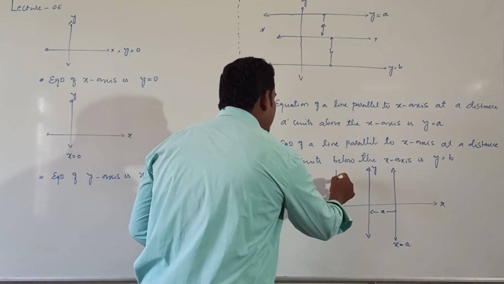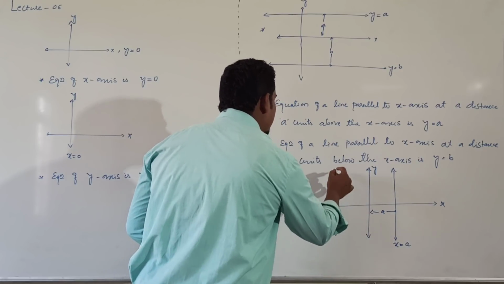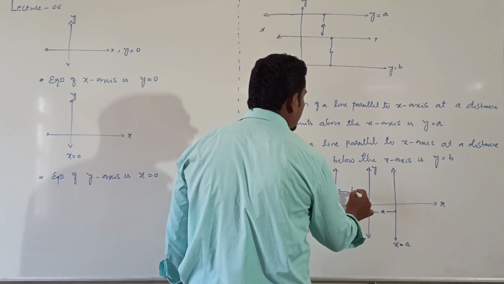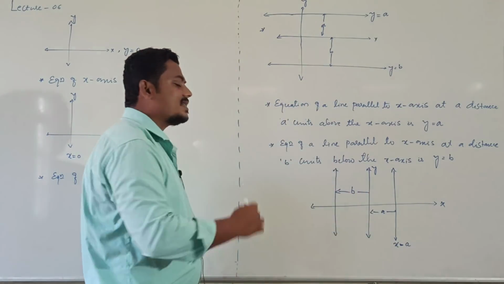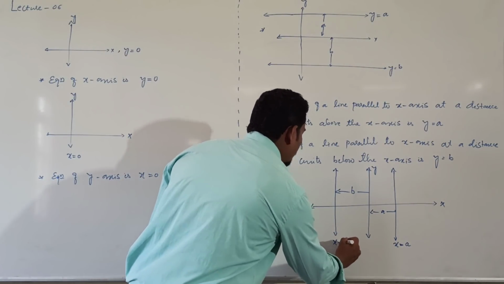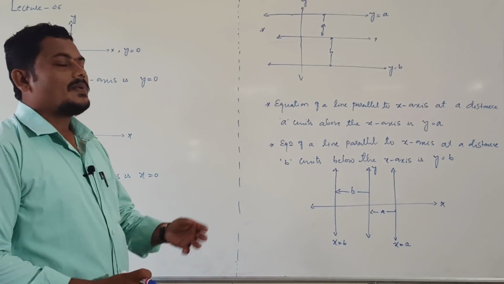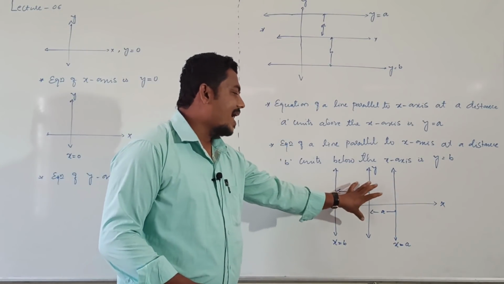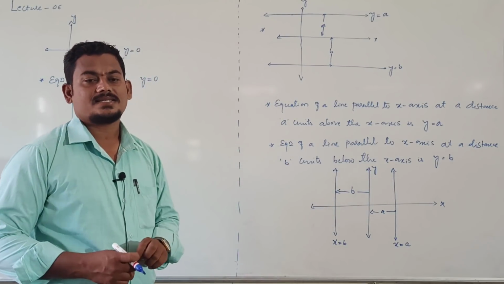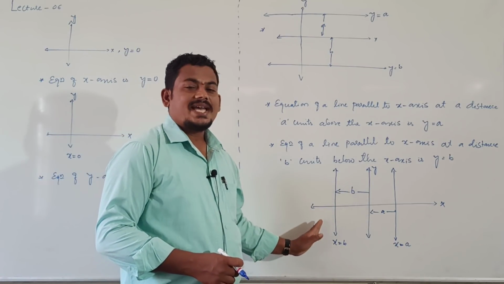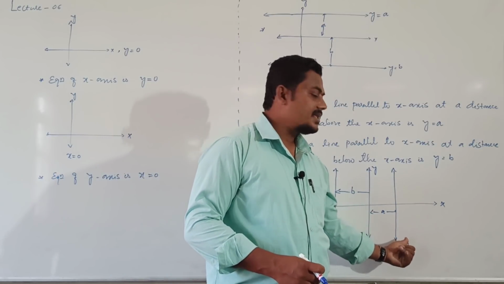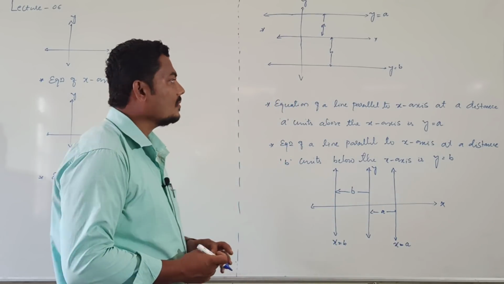If I take a line on the left side of the y-axis, at some distance b units left side of the y-axis, then what is its equation? x equal to b. Equation of the line parallel to y-axis at a distance b units left side of the y-axis. Left side of y-axis is x equal to b, right side of y-axis x equal to a, right?